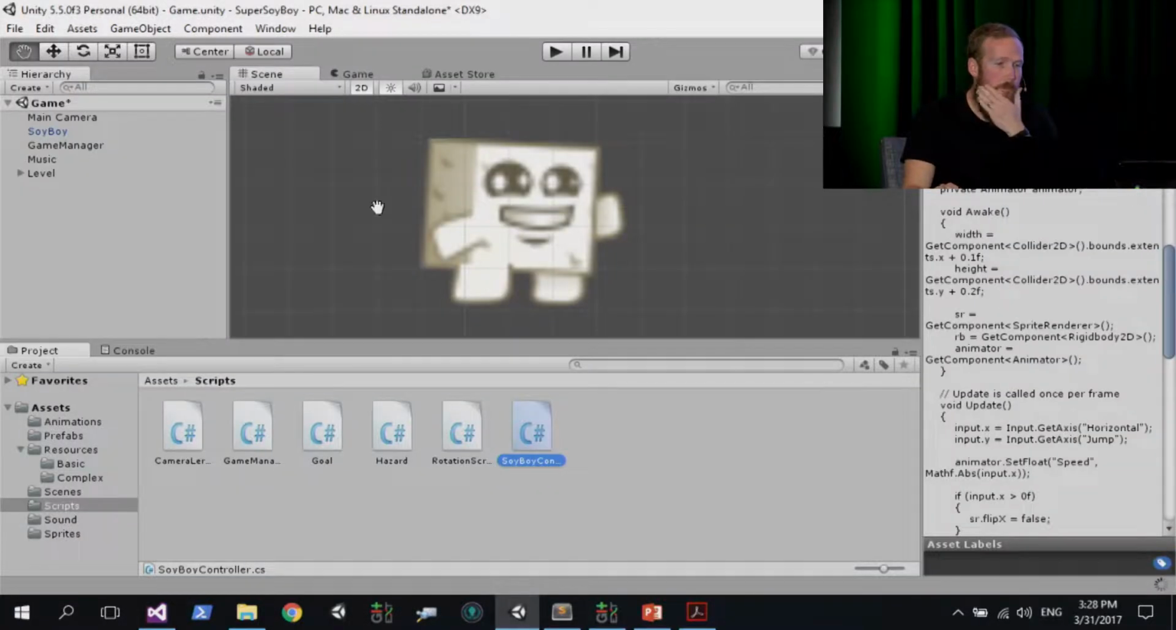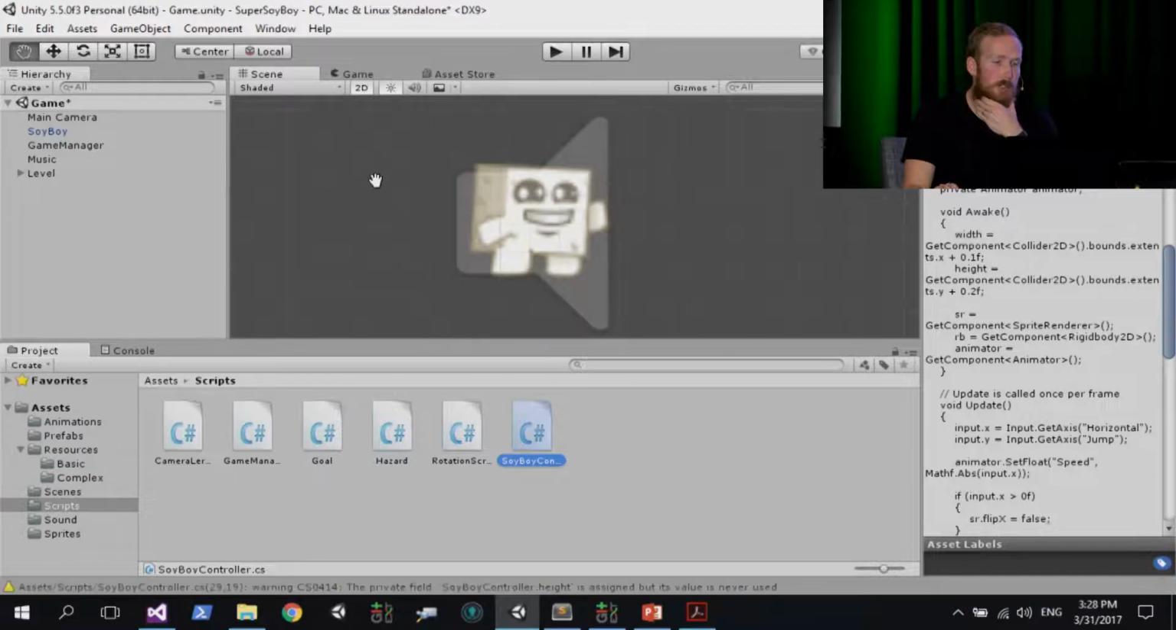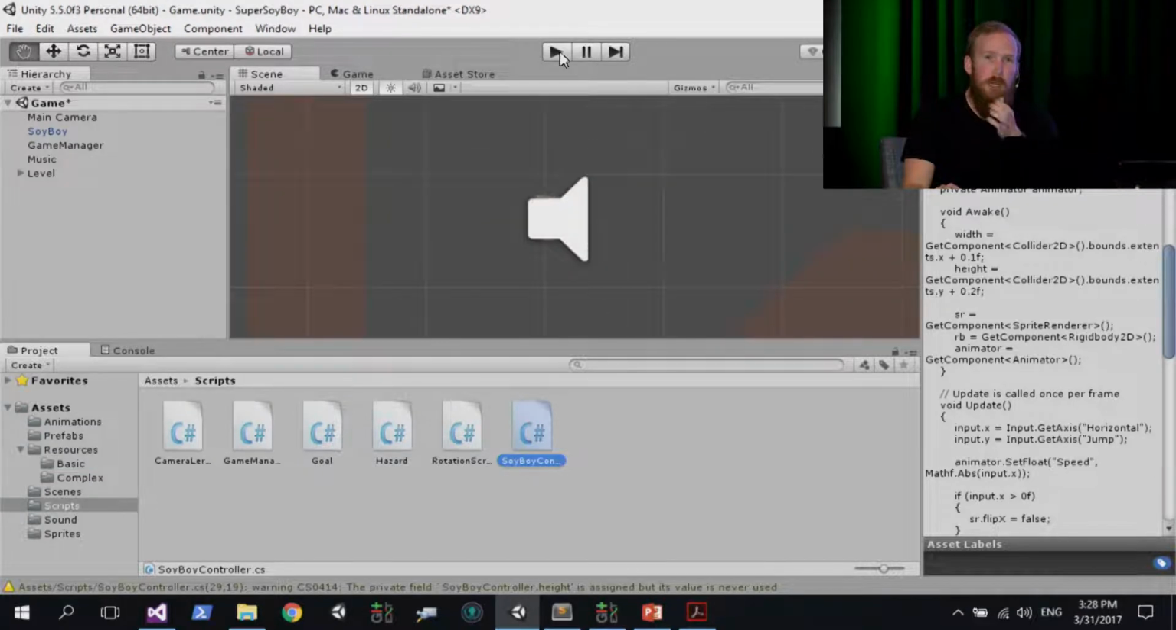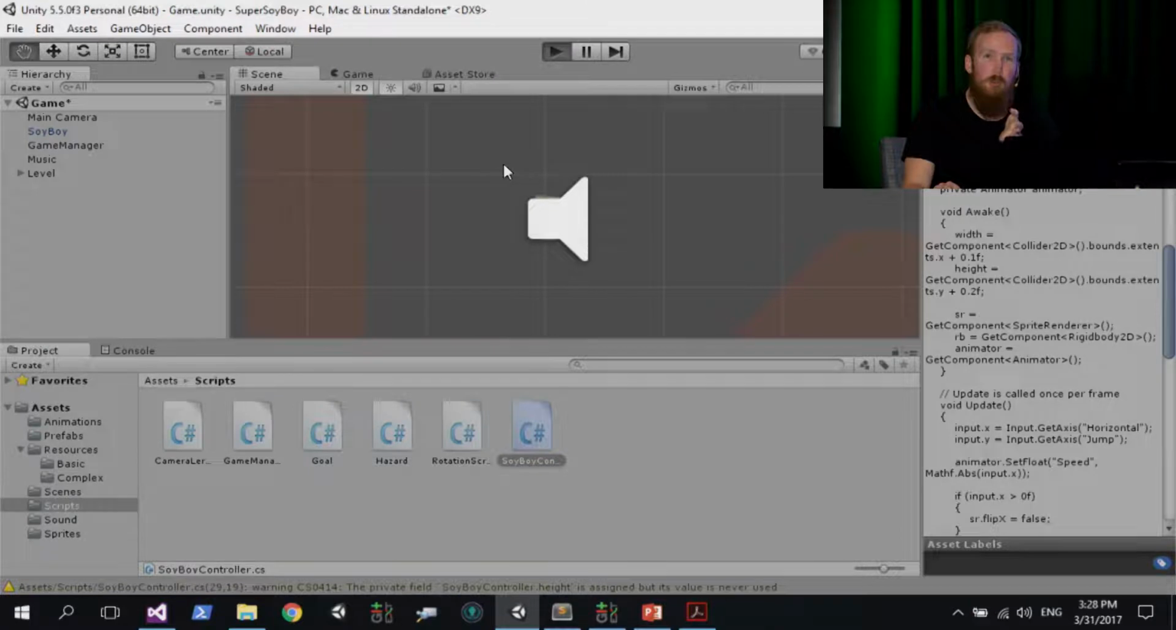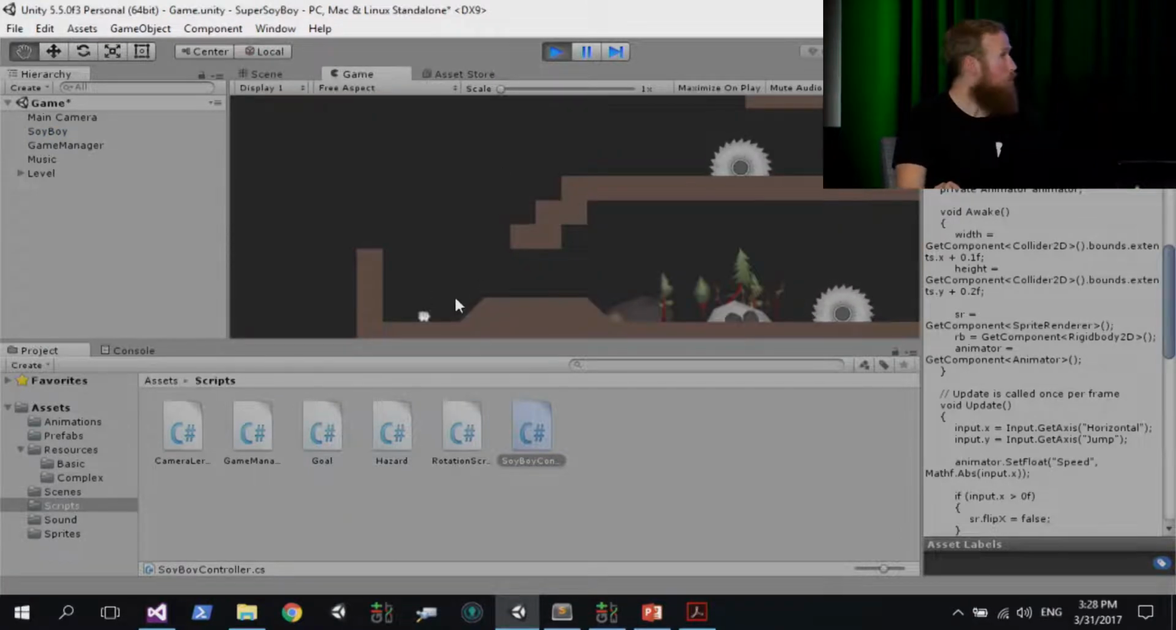Okay, so back in the game, I'm just going to zoom out the scene view. And if you click on the play button in the editor here, it's going to launch the game now. And your soy boy controller character should drop down onto that platform. And if you press left and right, you'll see that he actually runs left and right now. You can even run into that item there if you want to die a horrible bloody death.